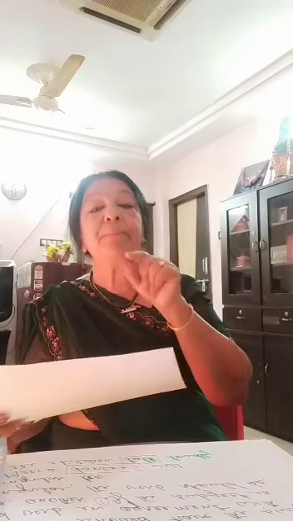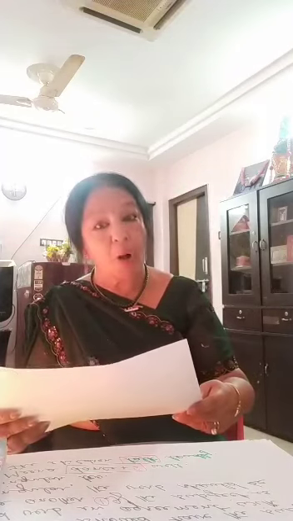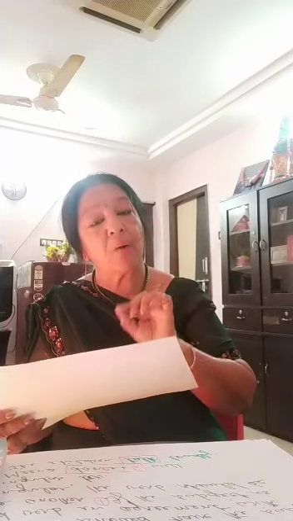Now listen to the sentence. The girls, plural, and their brother, singular, dash going out. How will the verb be used, in singular or in plural? Singular, because the subject that comes just before the verb is brother, singular. Got it? So the girls and their brother is going out.